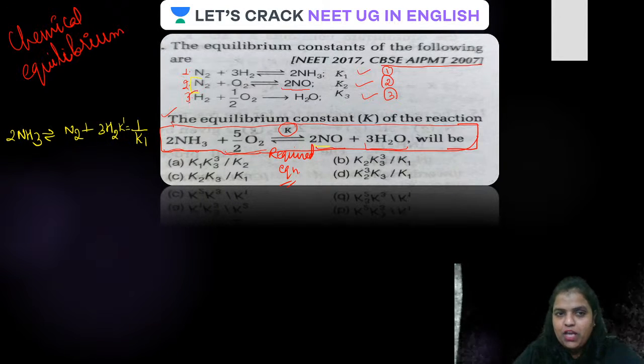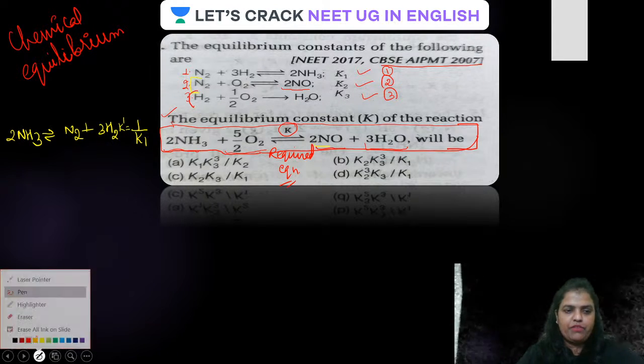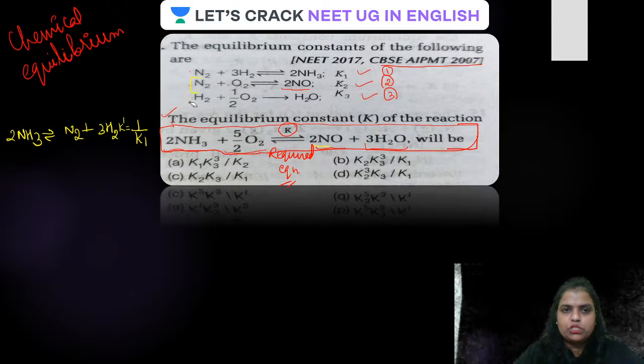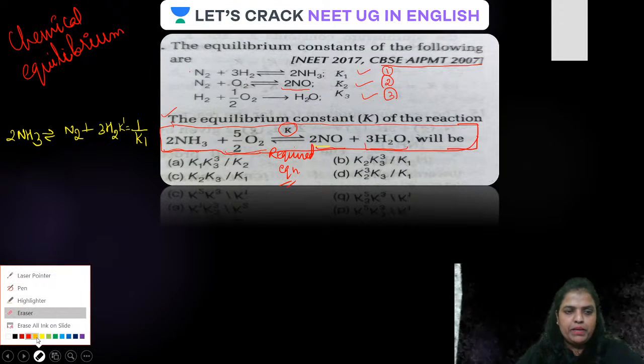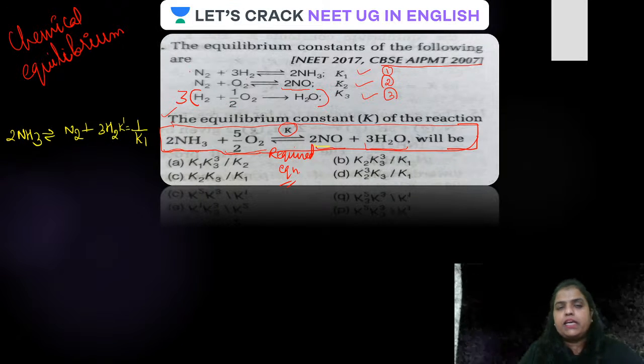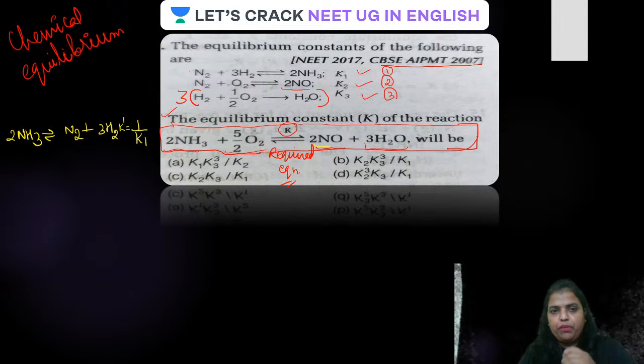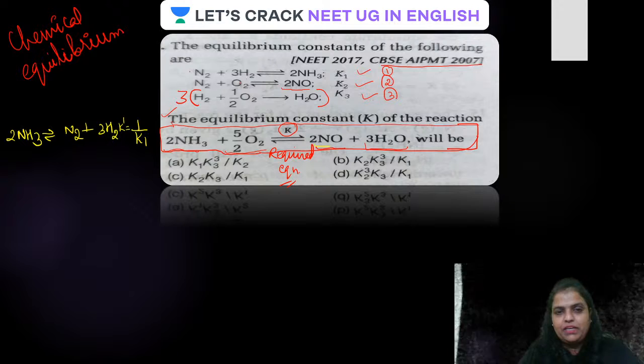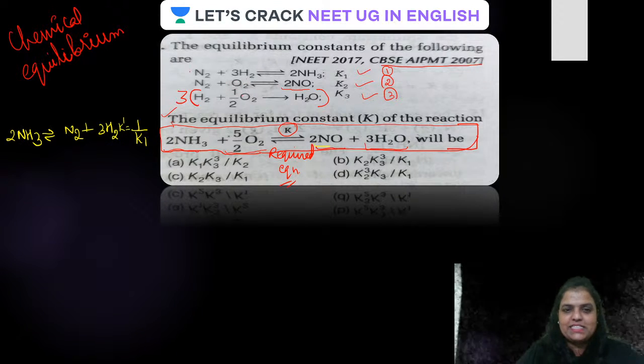Therefore equation 3 will be multiplied by 3, so that we'll be getting 3 moles of water and 3 by 2 moles of oxygen. Now 3 by 2 plus 1 together will be 5 by 2. Is that clear, guys?